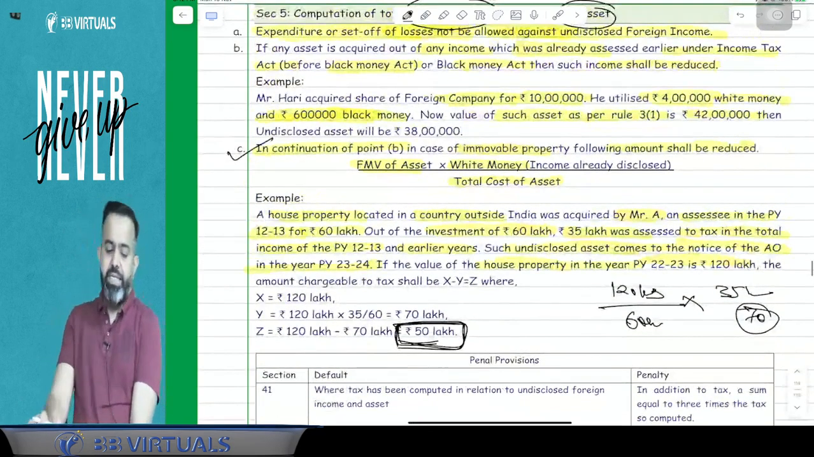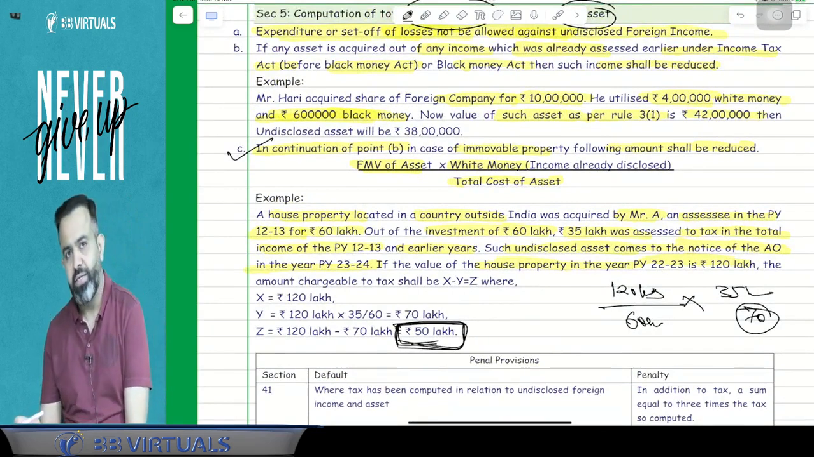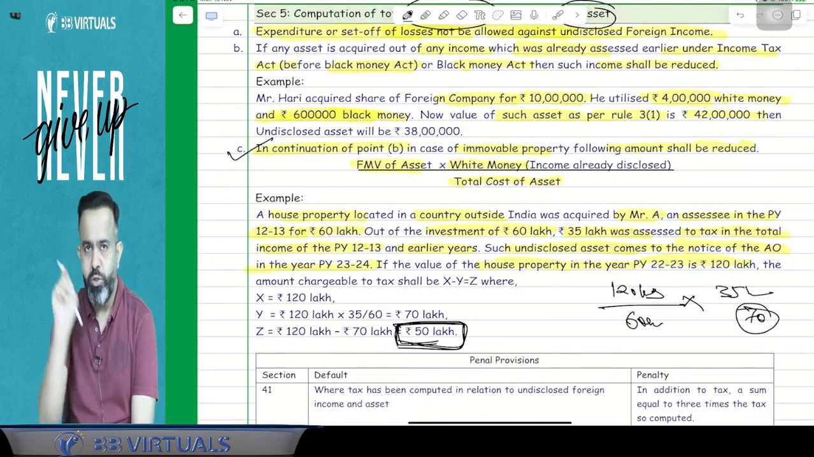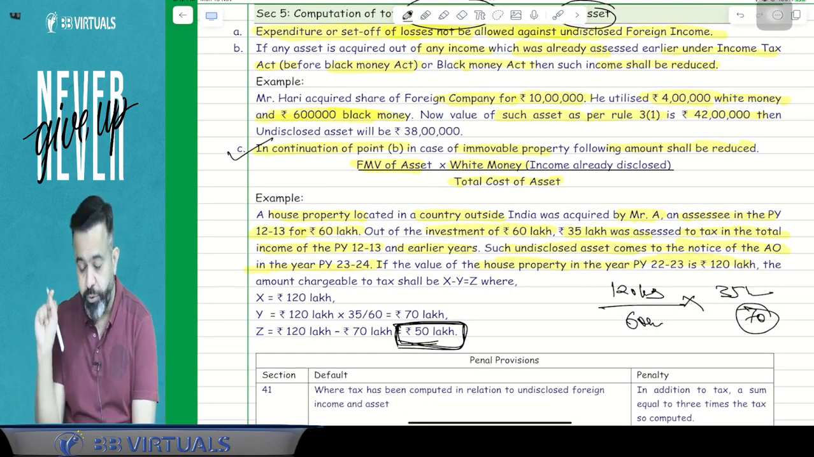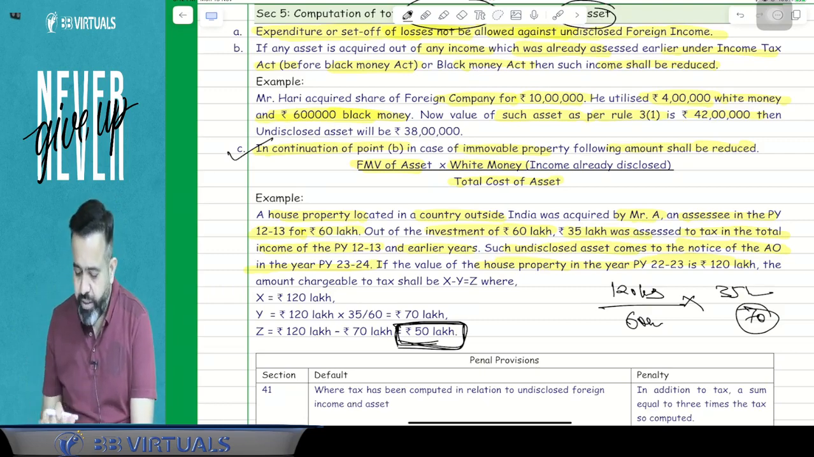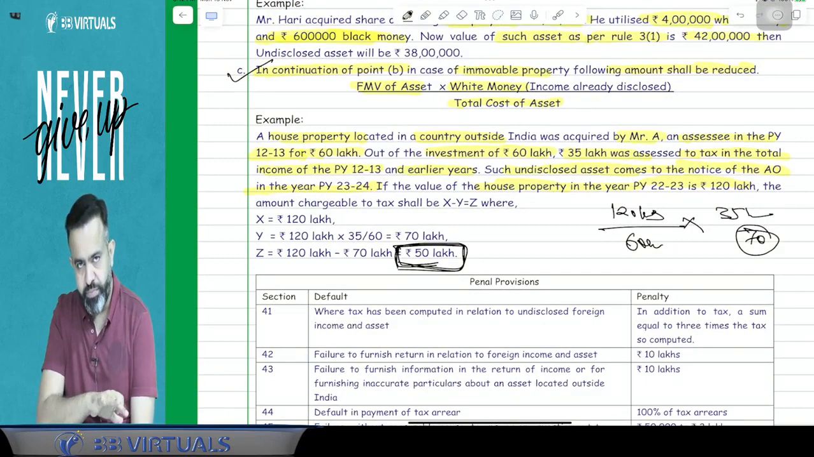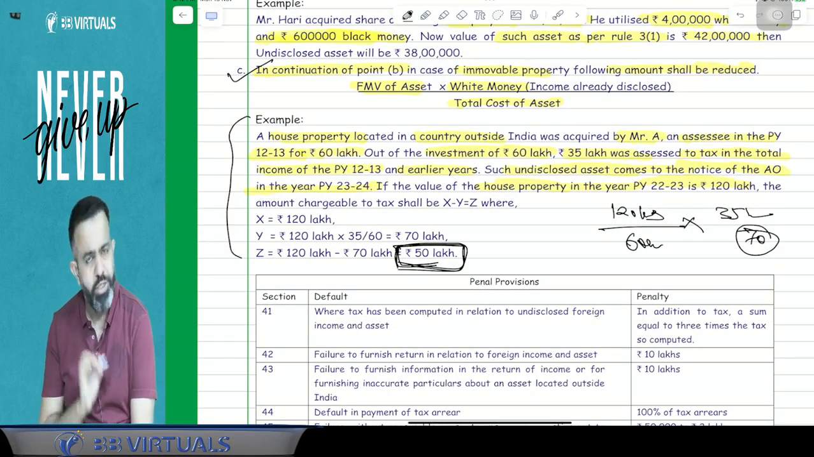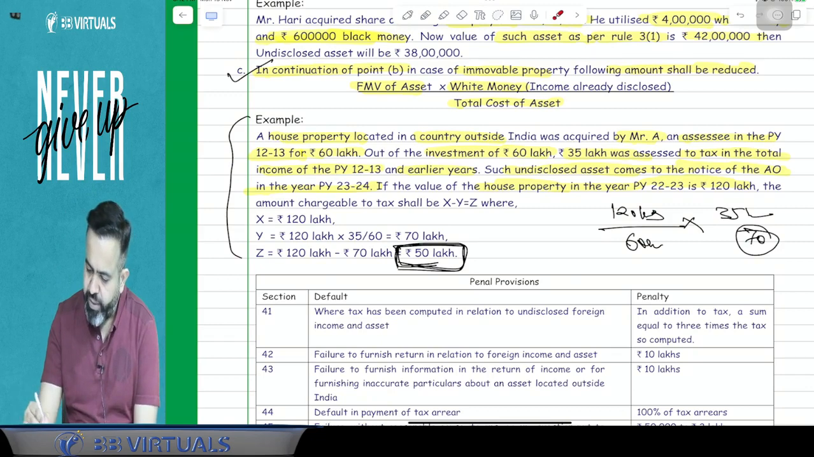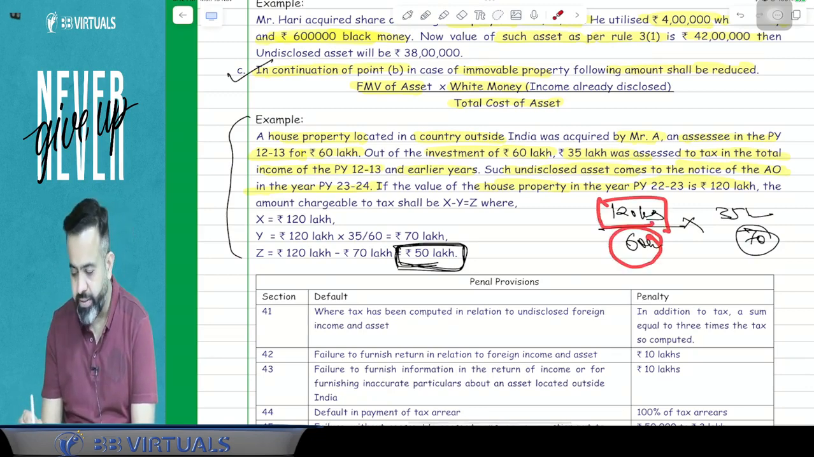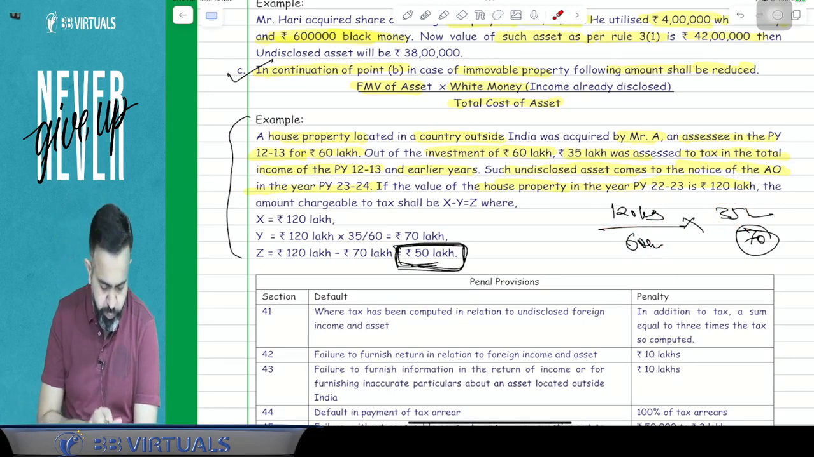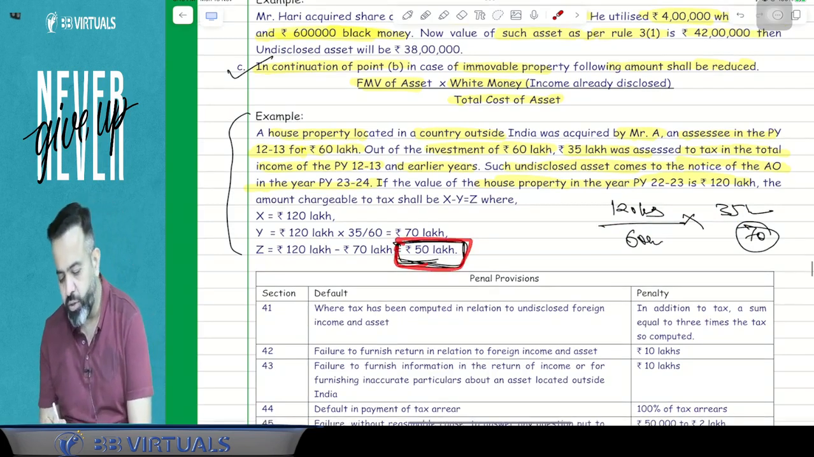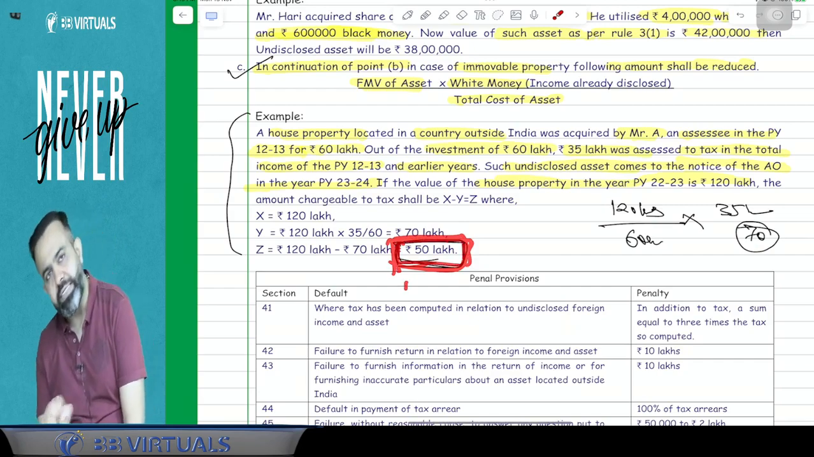So what I am saying is that if any asset is acquired out of black money as well as white money, while considering today's value, whatever white money you have utilized will be reduced. But guys, in case of immovable property, you have to take the proportion. This is very logical. Here, immovable property today's value is 120 lakh. You utilized 60 lakh, out of which 35 lakh was white money, so in simple words, 25 lakh was black money. So 120 divided by 60 multiplied by 25 directly gives you the 50 lakh amount. So this 50 lakh will be your value of the asset. You got my point or not?